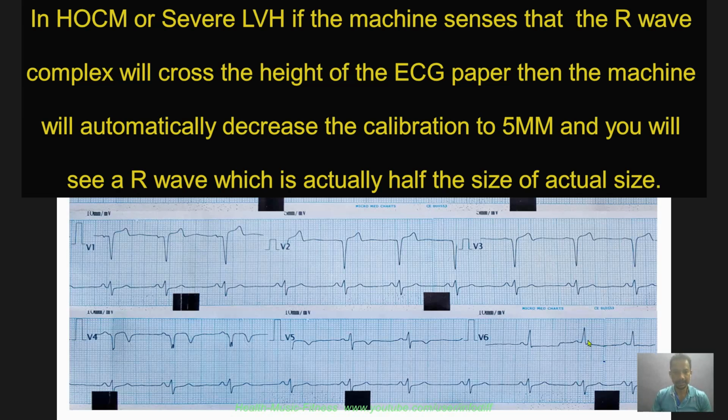So in your MCQ, if the calibration is not provided, you should ask for calibration, because if this is half, then the ECG graph showing the R wave is half. If it is 5, it actually means it is 10 millivolts. And so that is the importance of calibration.